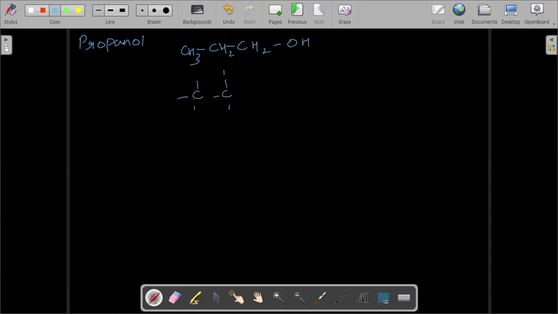This is the expanded structure, with hydrogen, hydrogen, OH. It's CH3, CH2, CH2OH, propanol.